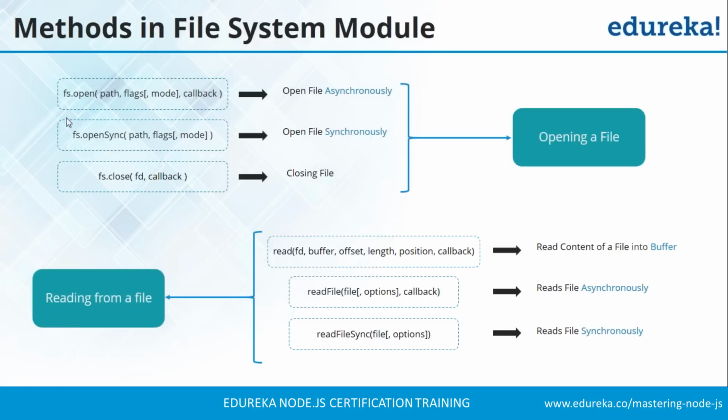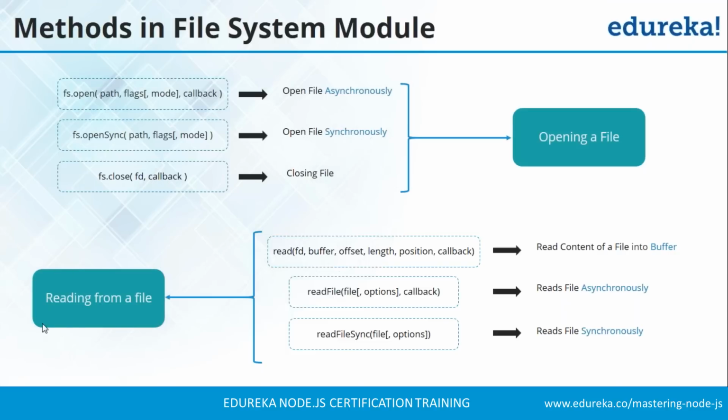Now the second one is fs.openSync. As I told you earlier, if you use Sync at the end of any function, it will make the function synchronous. So now you have to specify the path of the file that you are opening, and again you have to specify the flags or modes. At last, this is a close function, that is fs.close, and you close the file using the fs.close function.